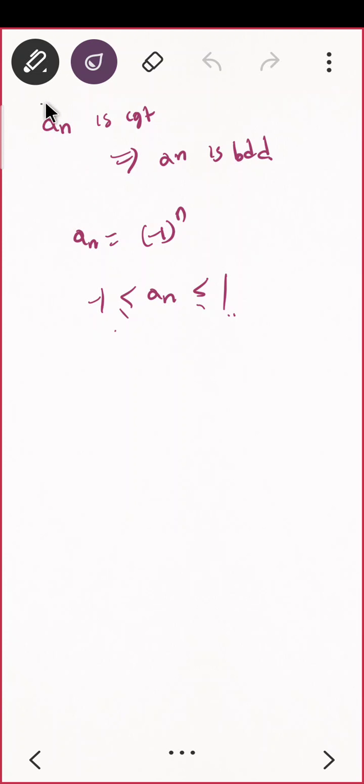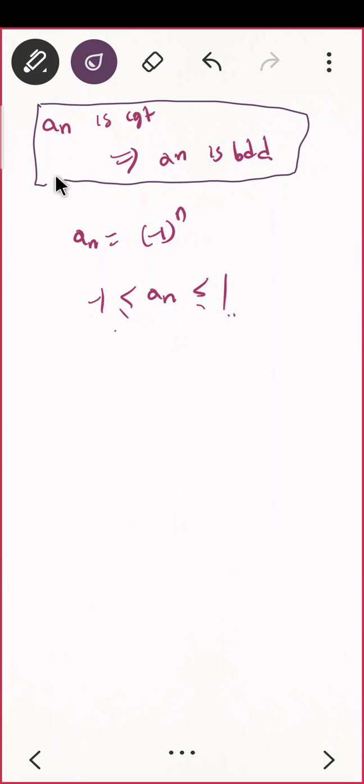We did prove this theorem. I hope you remember that. We have proved if En is convergent then En is bounded. Then my question is, will the converse hold? That means if I am having En is bounded, can I say En is convergent? And the answer is no, because I am having a sequence which is bounded, correct? But this is not convergent.